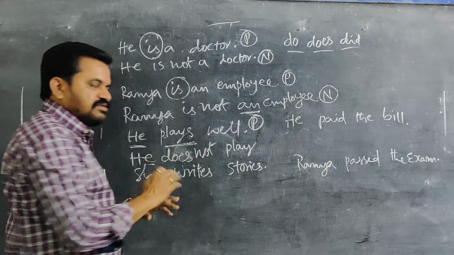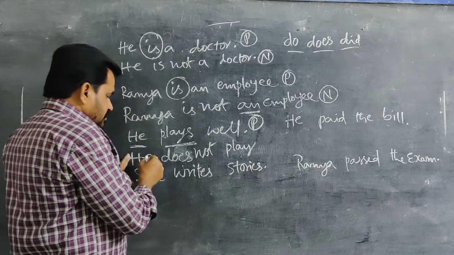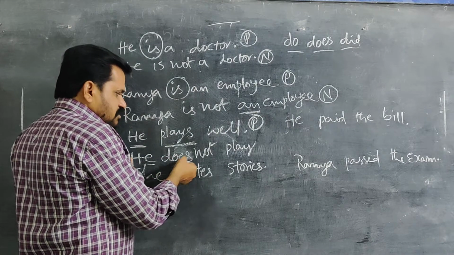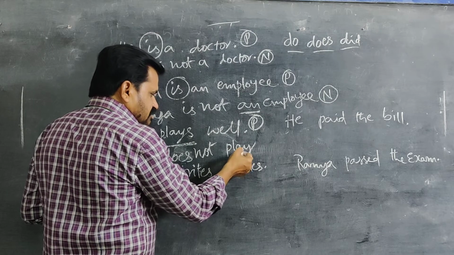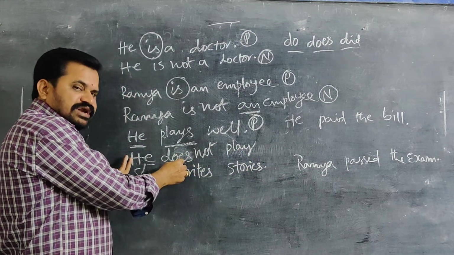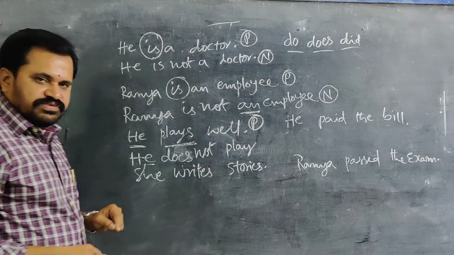Again making the verb singular is ridiculous and not needed. So he got satisfaction by using does, and play as V1 is satisfied by having does, meaning after do, does, did, always we have to use V1.